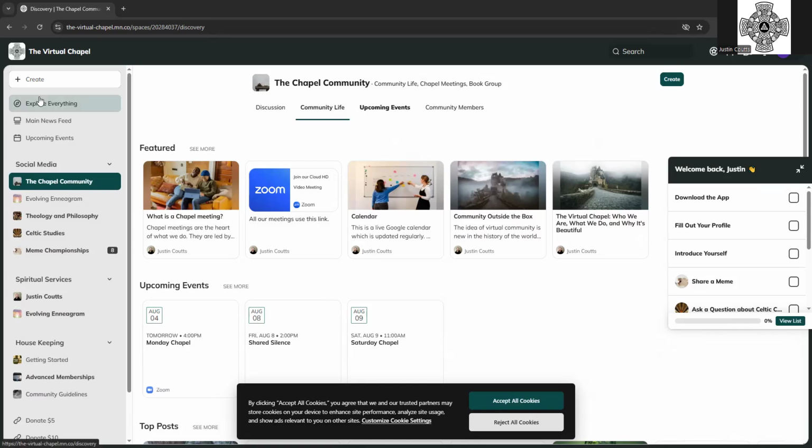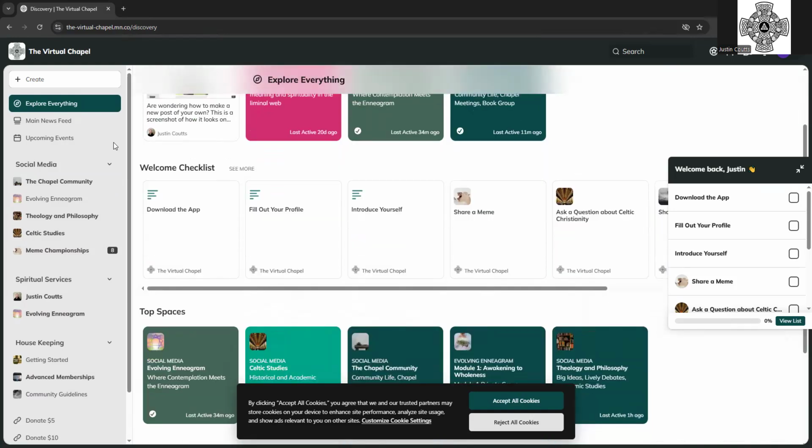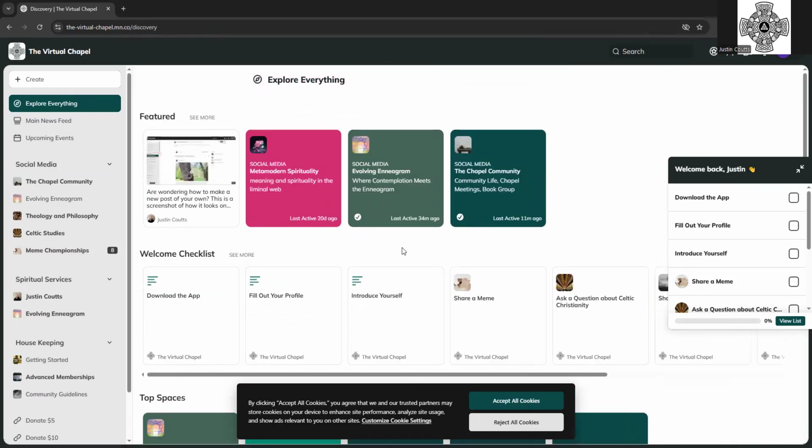I'm going to go up here to the top tab, and I'm going to work my way down this left menu, which is really where you decide where you're going and what you're doing. There are going to be some similar formats everywhere you go, and you'll see some that are rows of stuff like this, and some that are more like a news feed on Facebook. This section up here is what's called global features, technically, and it just means everything. So this is the Explore Everything tab. It's all the different people and groups who are participating all in one.